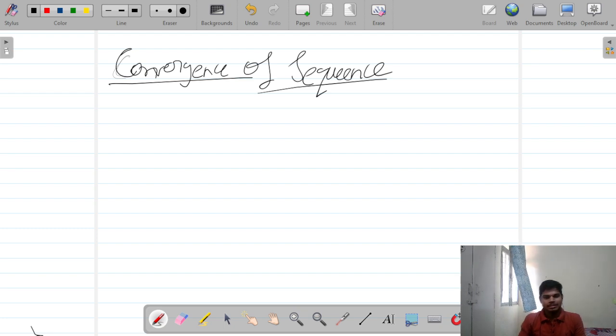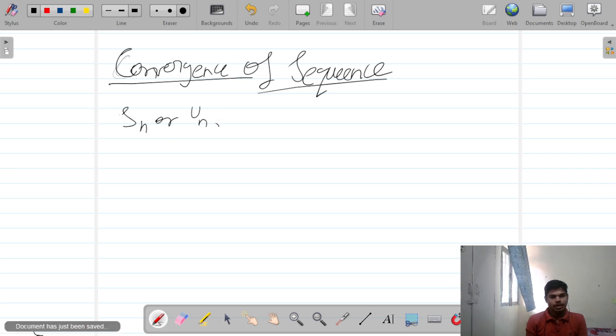Before understanding the convergence of a sequence, we will understand the sequence, how it behaves, and the terminology we use for it. A sequence is denoted by Sn or Un.